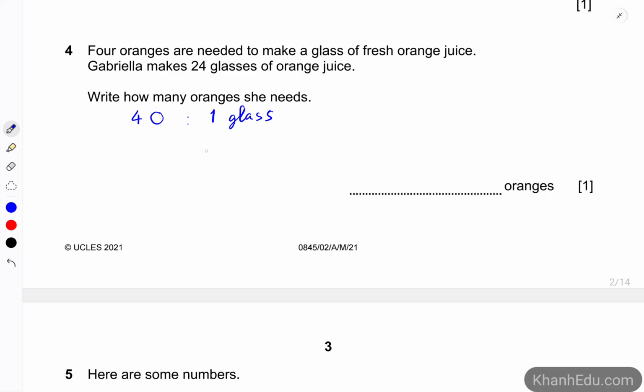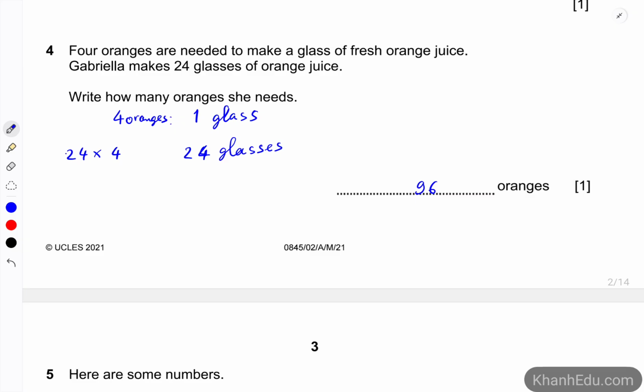So how about 24 glasses? 24 glasses would take, this one is oranges, and this one is 24 times 4, which is 96 oranges, because the number of oranges and the number of glasses are directly proportional.